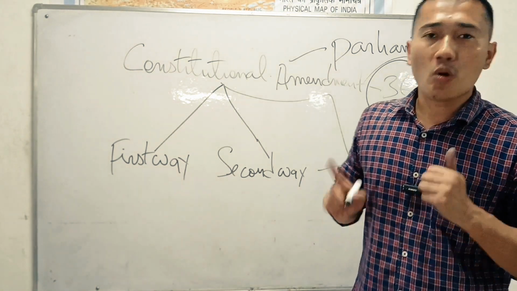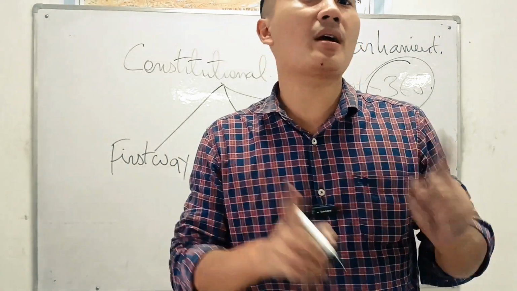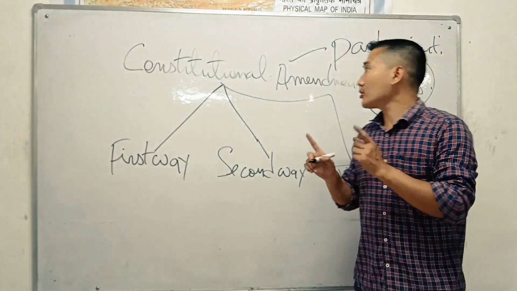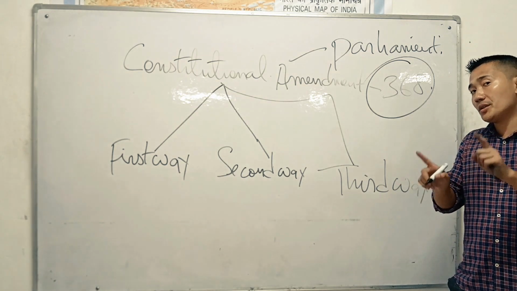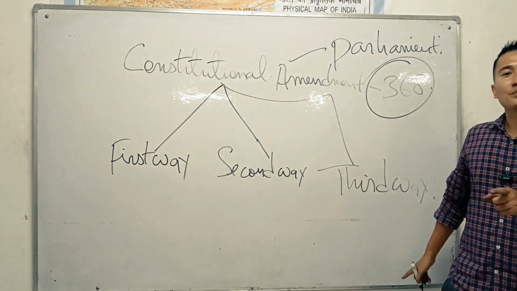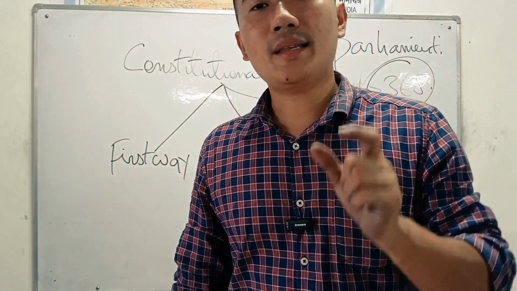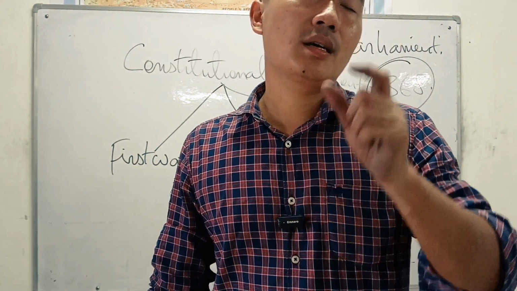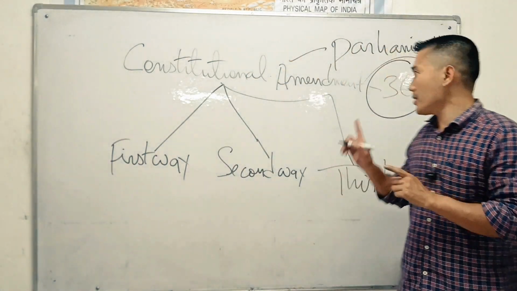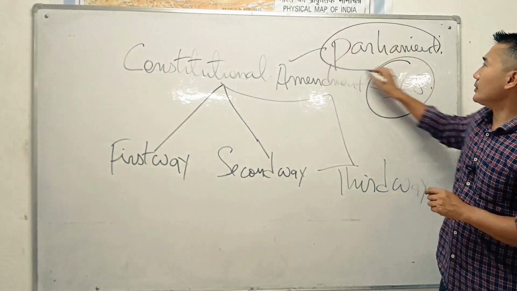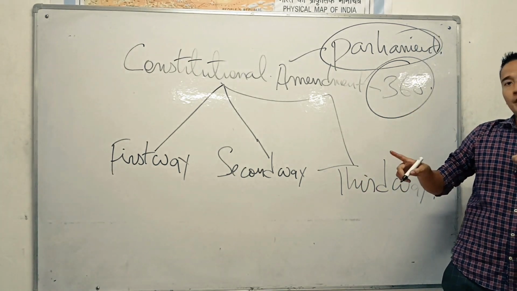So let's see who can change the constitution. Can the constitution be changed? Yes, it is the Parliament. Who is more powerful, the constitution or the Parliament? Yes, it is the constitution, because the constitution is made by the people. However, we have given the mandate. Okay, voting has taken place. It is the elected members, that means the members of Parliament, who can change the constitution. So remember, it is the Parliament of India that can change the constitution of India.